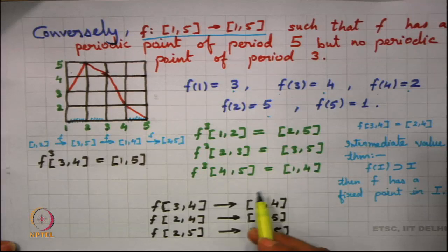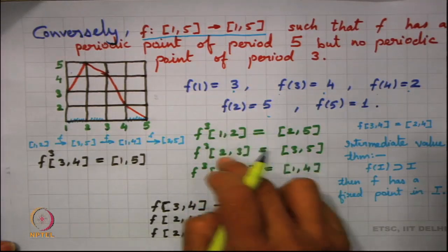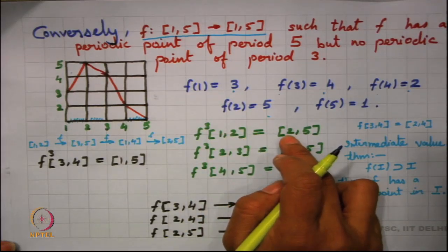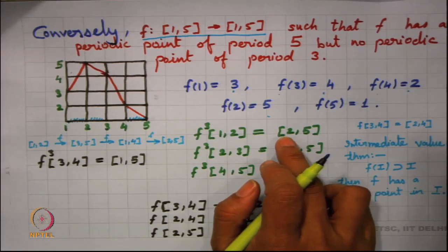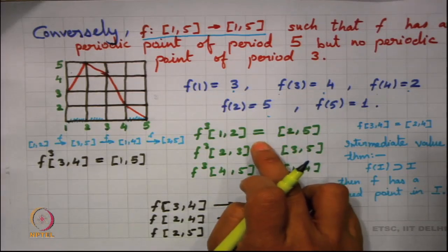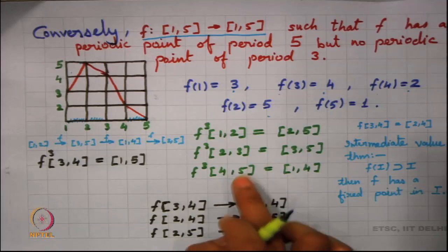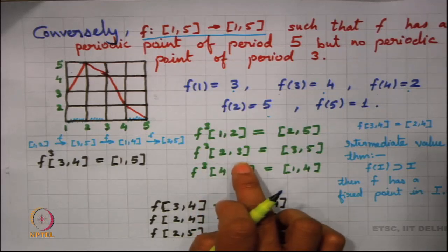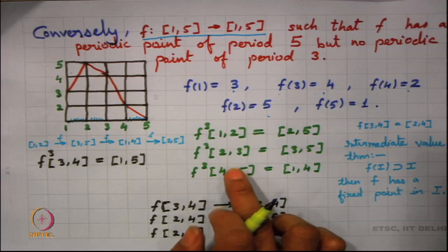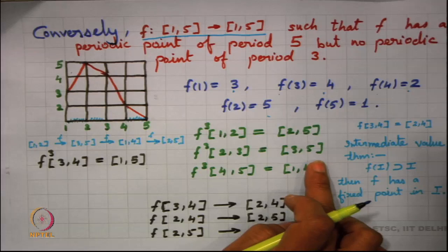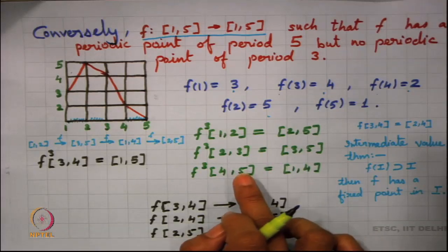That means there is no x in [1,2] for which f cube of x could be equal to x, because these two are disjoint. The only place where they intersect is 2, but 2 happens to be a periodic point of period 5. Similarly, in the interval [2,3] there is no point for which f cube of x could be equal to x, because [2,3] is mapped under f cube to [3,5]. The only point of intersection is 3, which is a periodic point of period 5.